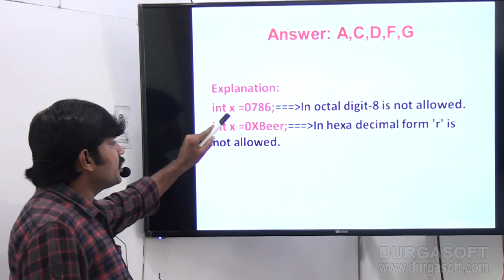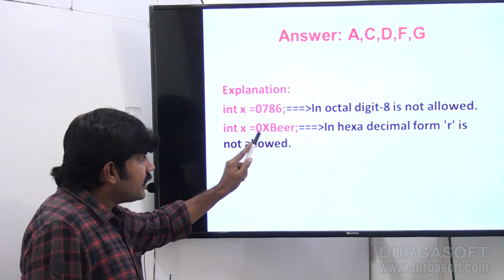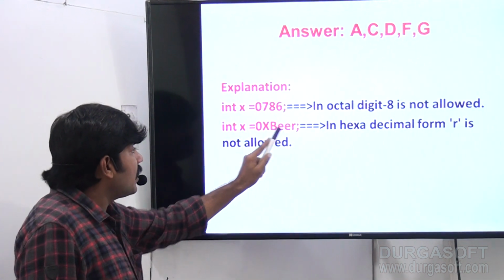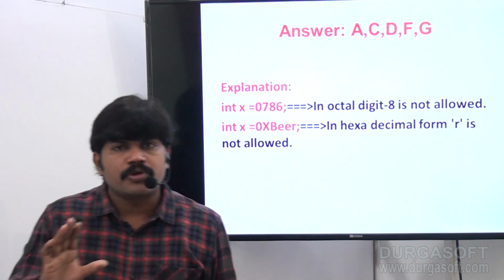But why are these two not allowed? In octal, digit 8 is not allowed. Next, in hexadecimal form, R is not allowed. Clear, right? So this is one possible bit for the exam sake.